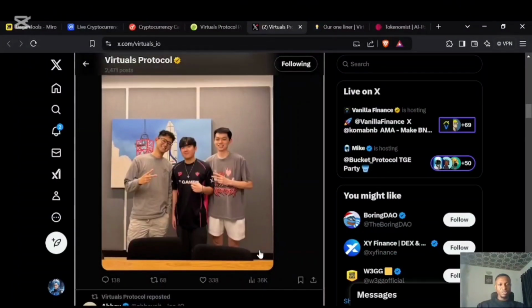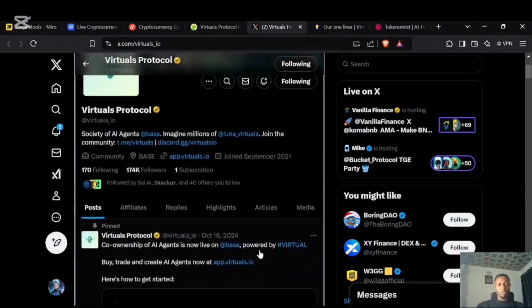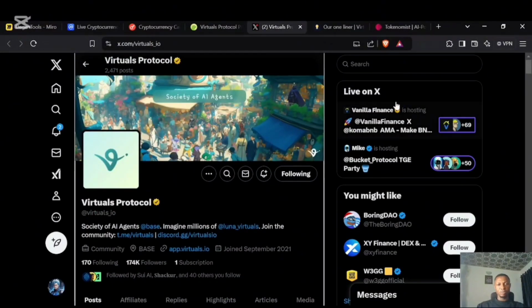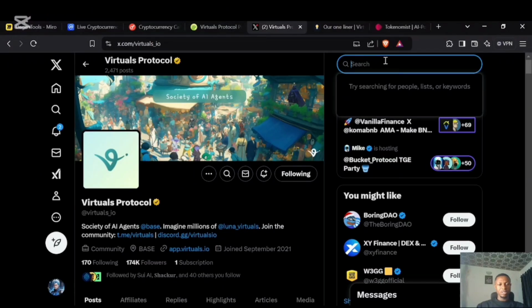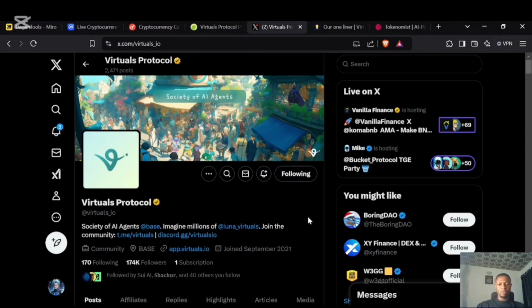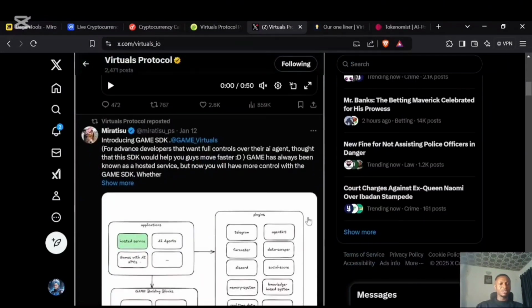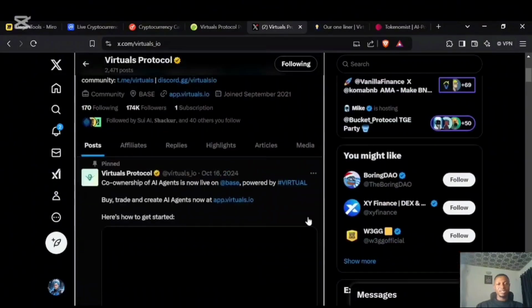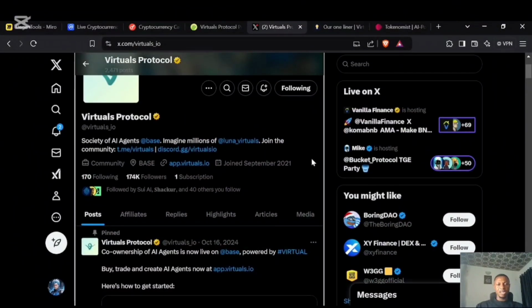You might also want to check the keyword Virtual Protocol and see who are the people shilling it on X, who are the people talking about the project. If their followers are very high, maybe they have like 2 million followers or so, and then you see them put out their post, and their post is having like 4 retweets, 6 retweets, the project is already dead on arrival because people are no longer interested in it, and it looks like it's botted. The followings are botted, and you don't want to be following such kind of project.